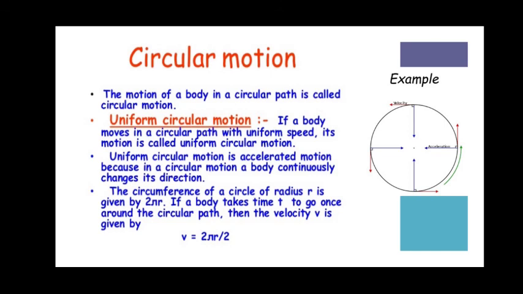The circumference of a circle of radius r is given by 2 pi r. So if a body takes time t to go once round the circular path, then its velocity is 2 pi r divided by t. This is the equation to calculate the velocity of circular motion, students. Hope you have understood this chapter.